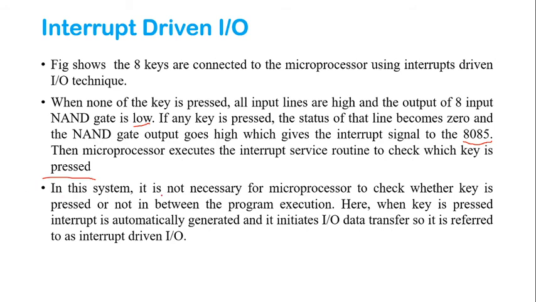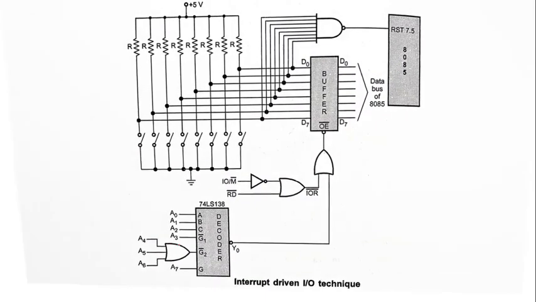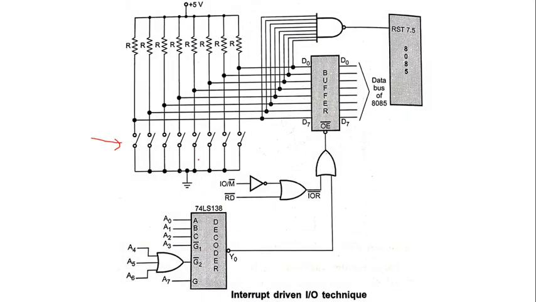In this system, it is not necessary for the microprocessor to check whether a key is pressed between program execution. Here, when a key is pressed, the interrupt is automatically generated and it initiates input output data transfer, so it is referred to as interrupt driven input output.